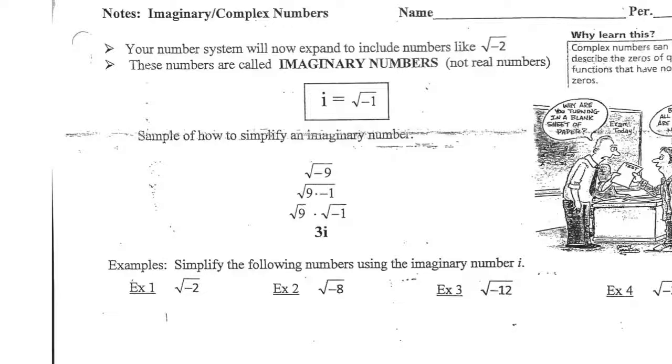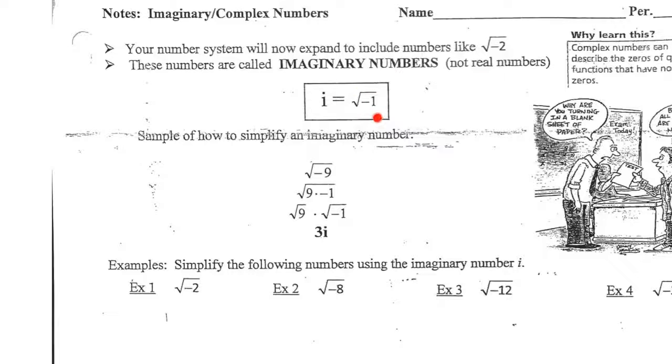So imaginary numbers are different because imaginary numbers have to do with the square root of a negative number. Now, we can't take the square root of a negative number, right? Not in the math that we have. We don't know how to do it. So what mathematicians did, because we're getting ready to do some math where we're going to have negative numbers inside of radicals, is say, okay, let's create this thing, we'll call it i, and it will be equal to the square root of -1.